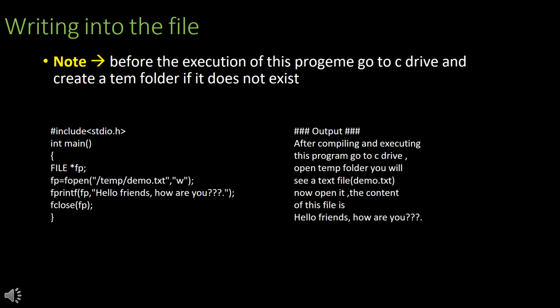After compiling and executing the program, go to the temp folder in your C drive. You'll see a file named demo.txt. When you open this file, it will display the text, "Hello friends, how are you?" This confirms the data has been successfully written to the file.